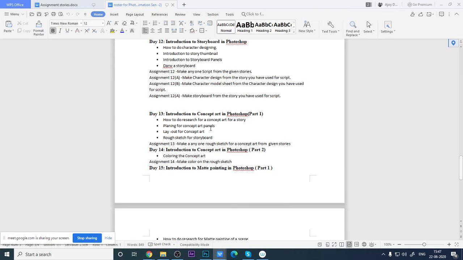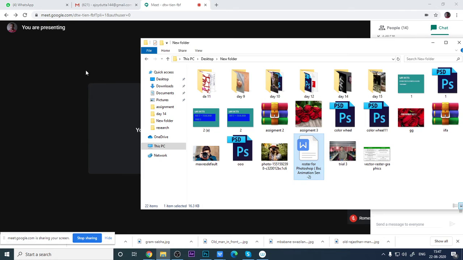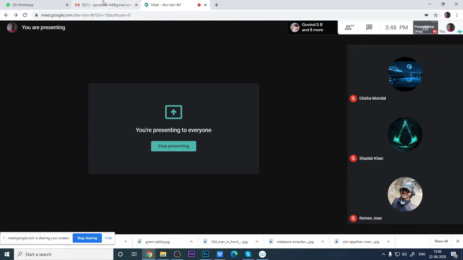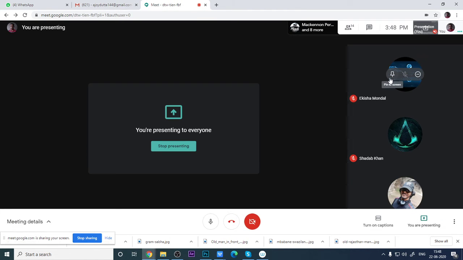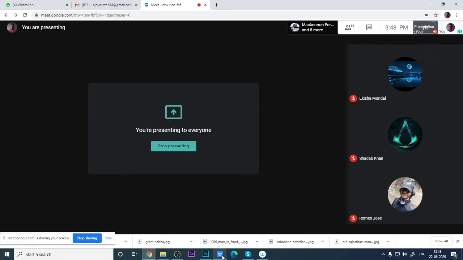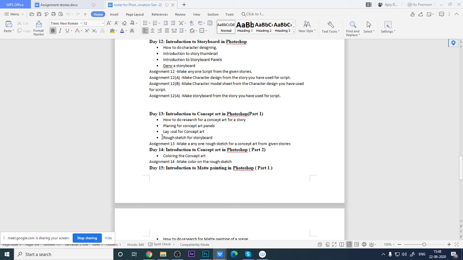Planning for concept art panels. I've already told you the concept panels will be done. The layout for the concept art is the big thing. I will tell it tomorrow, because tomorrow I'll have Maya and I'll do it with you. Next is the last Christmas story. No problem, tomorrow I will do the layout and concept art as well as the rough sketches.